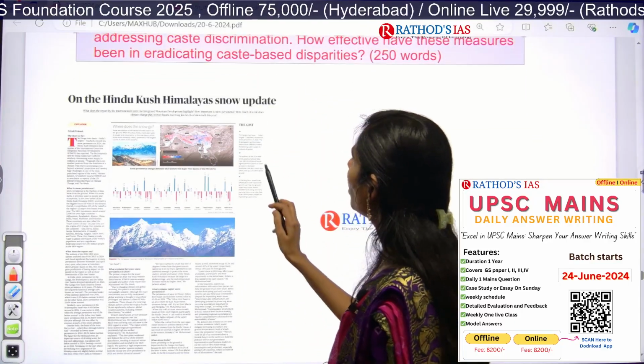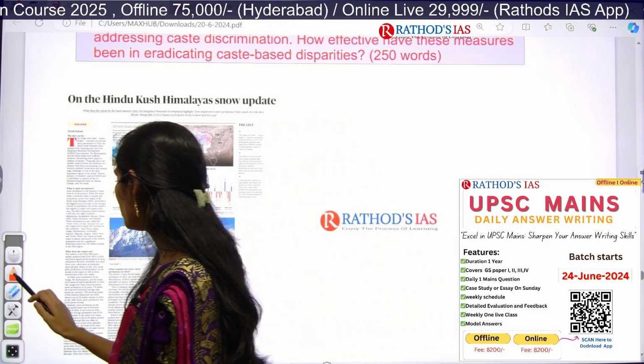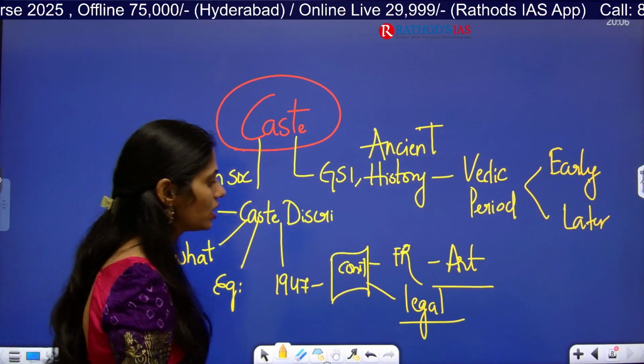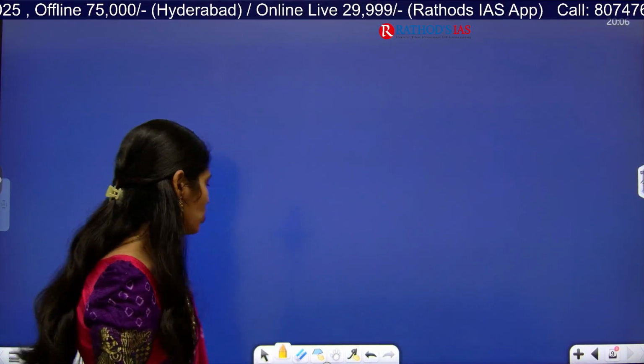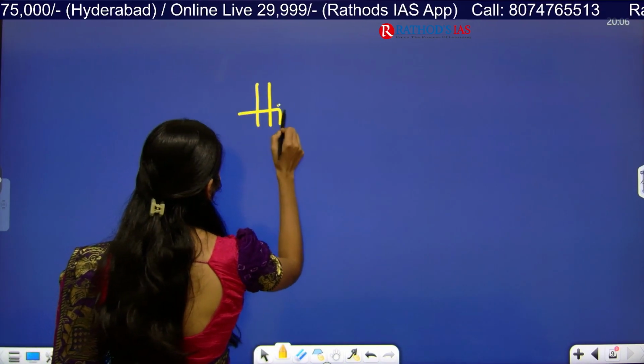It is about the Hindu Kush Himalaya snow update. Okay. So it is about snow content in the Hindu Kush Himalayas. So I will give you the dimensions. So it is talking about the Himalayas.